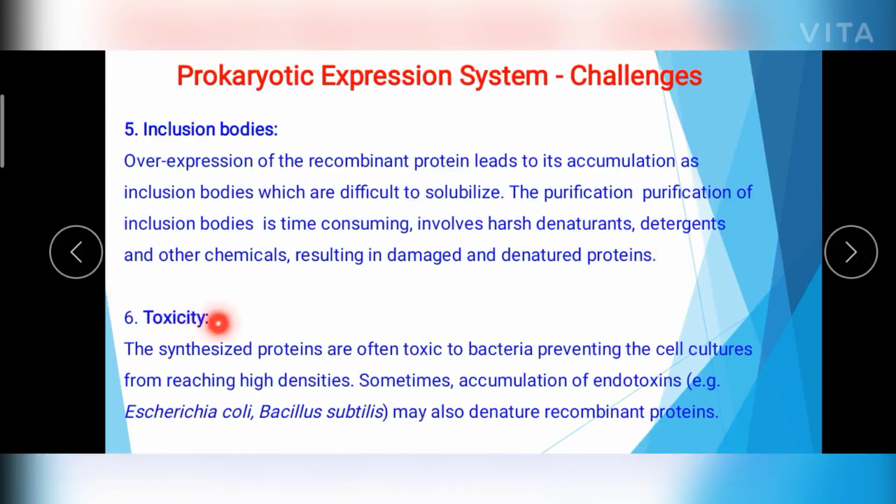And the other factor is toxicity. Whenever particular proteins are overexpressed, it becomes toxic to the host cell, and it prevents cell division and decreases the biomass. And sometimes when the host cell is E. coli or Bacillus subtilis, it causes the accumulation of endotoxins which denature our recombinant proteins. So this is also one of the challenges.